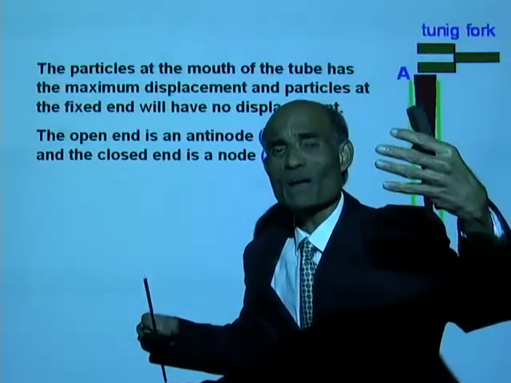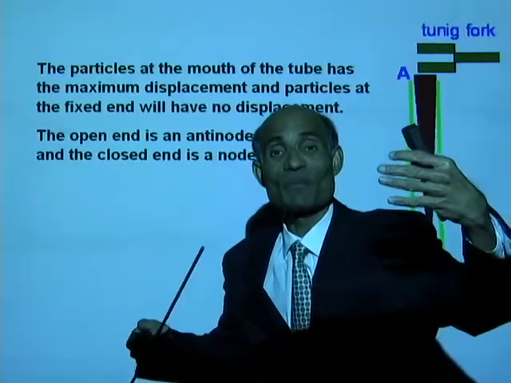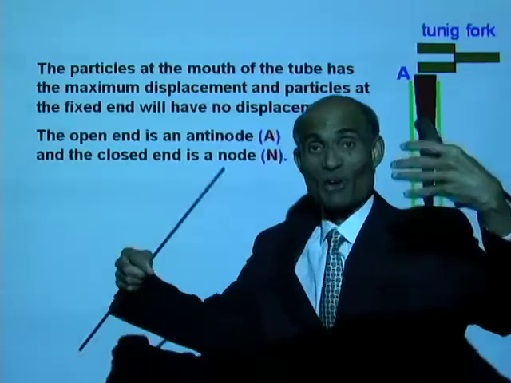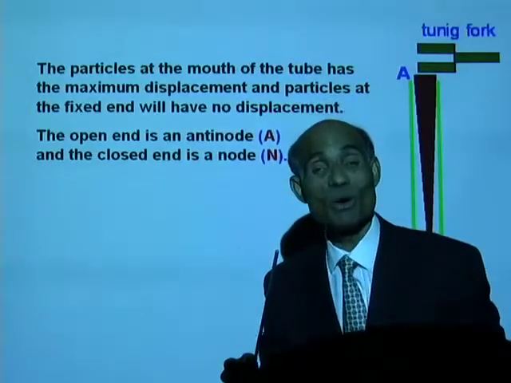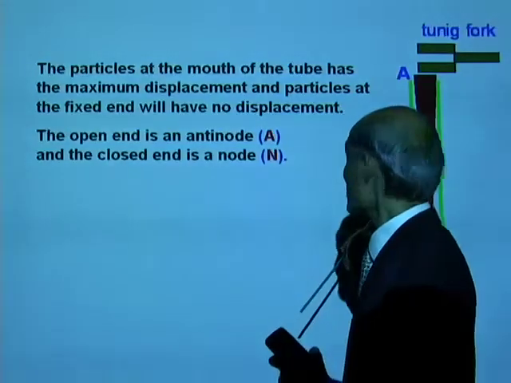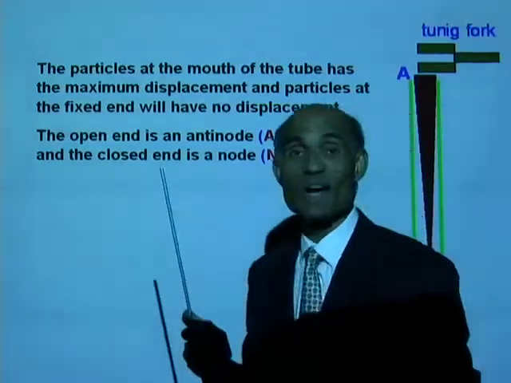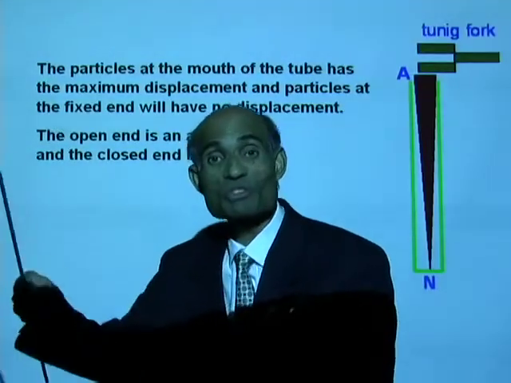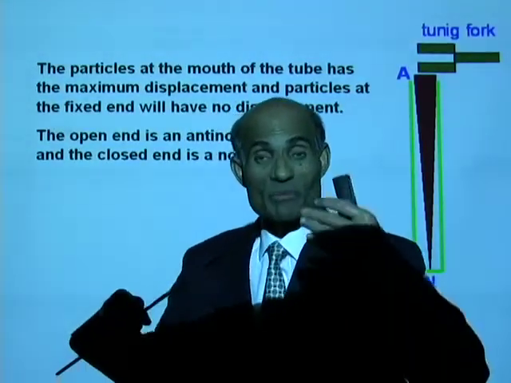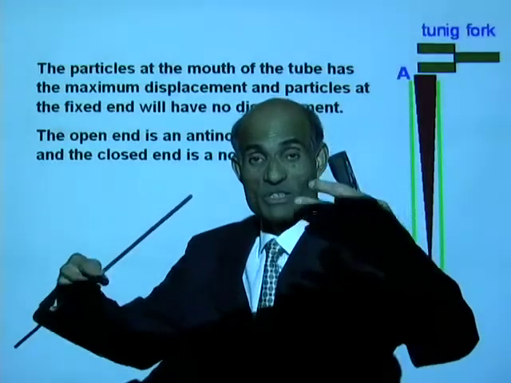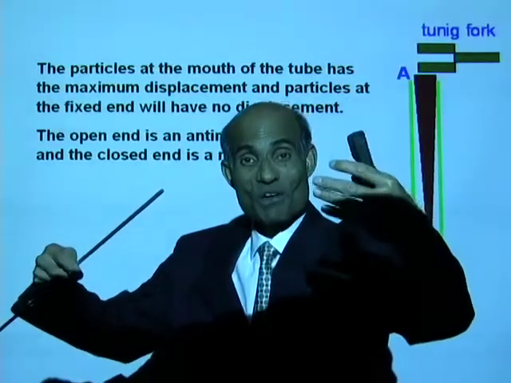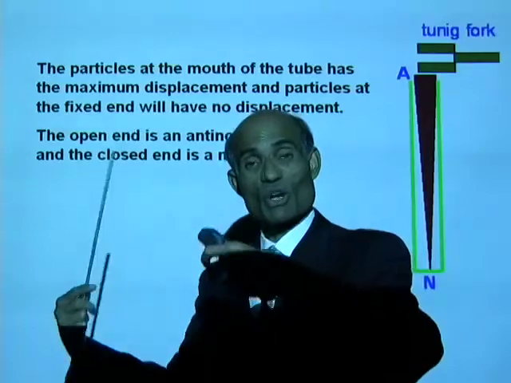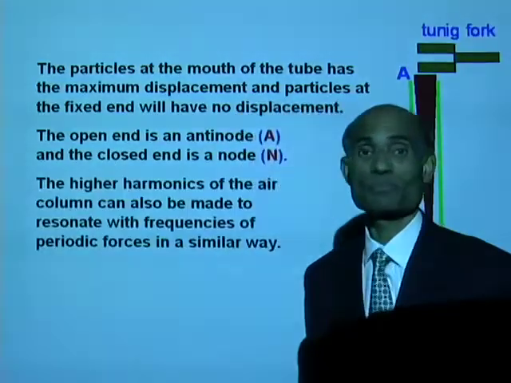What do you call the higher modes of vibration? The harmonics, the higher harmonics or overtones. You see, the vibration of the air column inside a tube is very similar to the vibrations of a stretched string. You have the fundamental, the second harmonic, the third harmonic, and so on. We'll take a look at these as we go on.